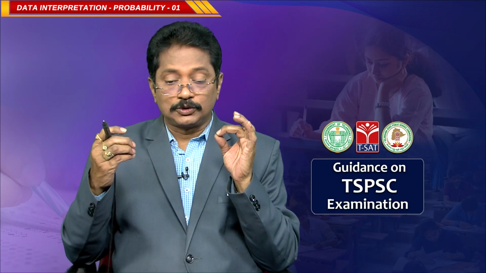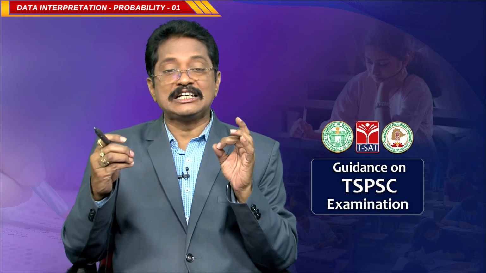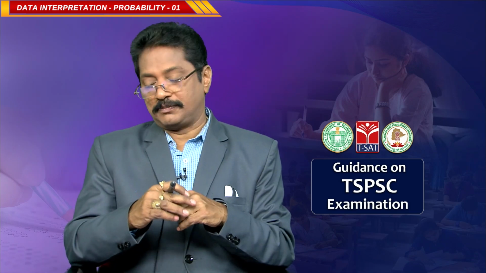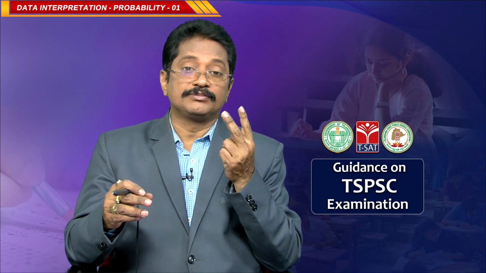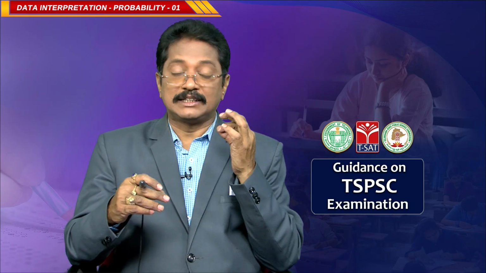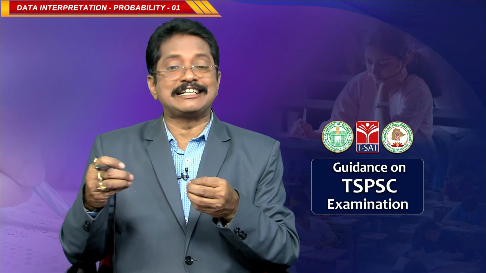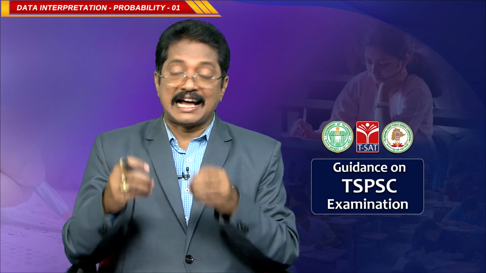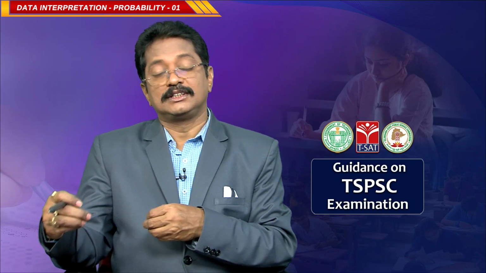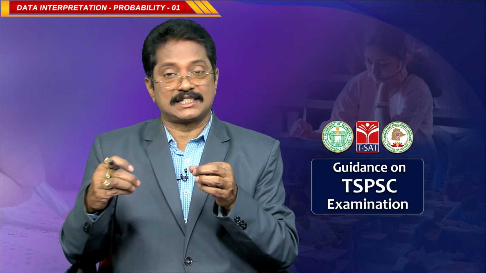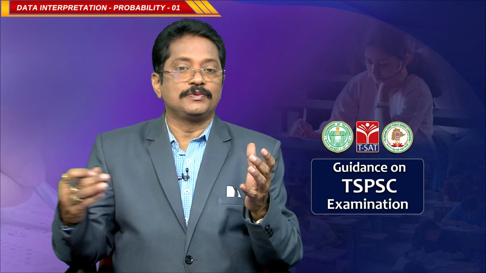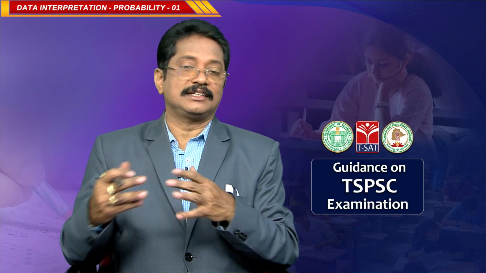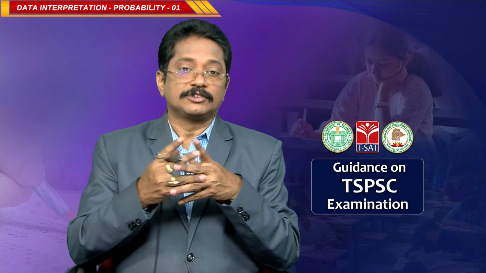So, the total outcomes when the die is thrown or rolled is 6, you have to remember this number. When a coin is tossed, the total outcomes is 2. When one card is selected from a deck of cards, the total number of outcomes is 52. When a dice is rolled, the number of total outcomes is 6. Now we will discuss different questions based on these cards and all the things.